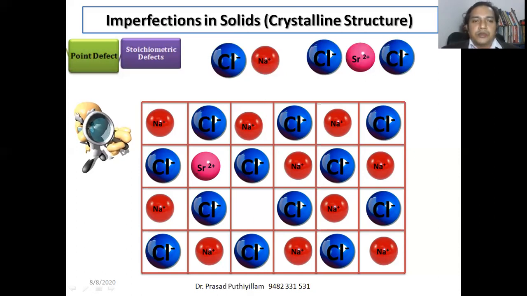This type of defect in the crystalline arrangement is due to the presence of an additional ion, that is strontium. Therefore, we can treat strontium as an impurity. We are supposed to get a sodium chloride crystal, but strontium became one of the impurity ions in it. Therefore, this type of defect is known as an impurity defect.